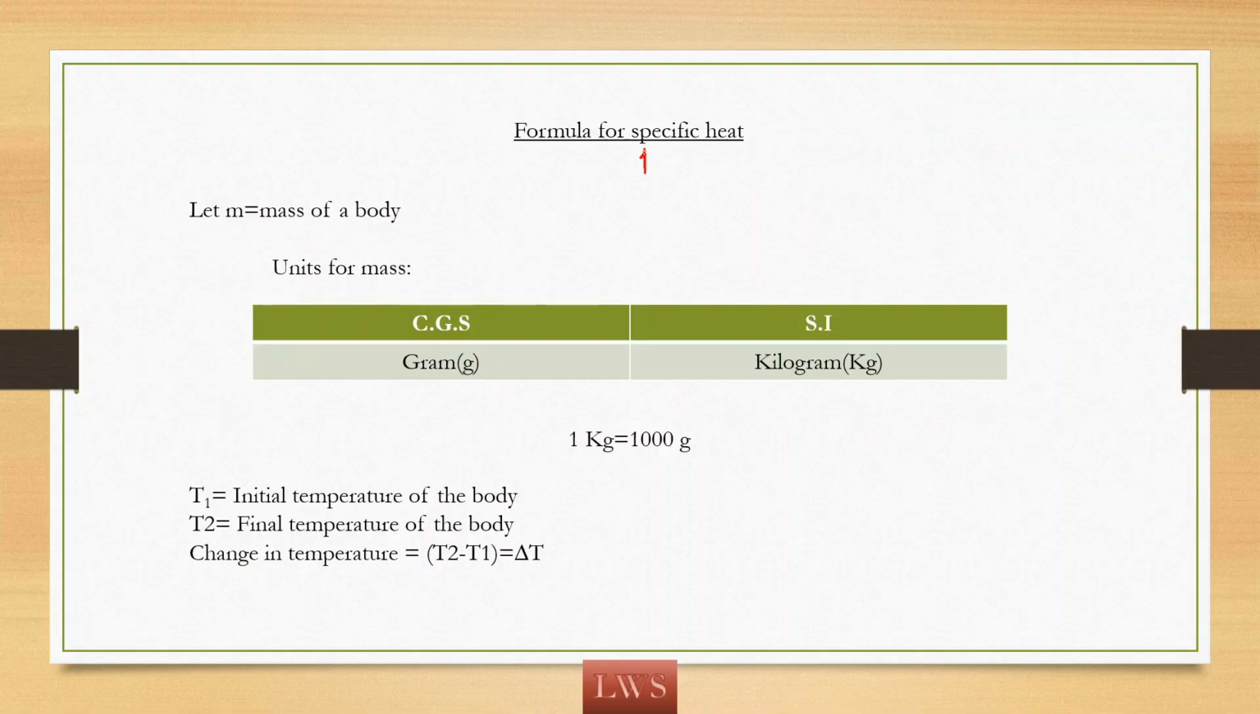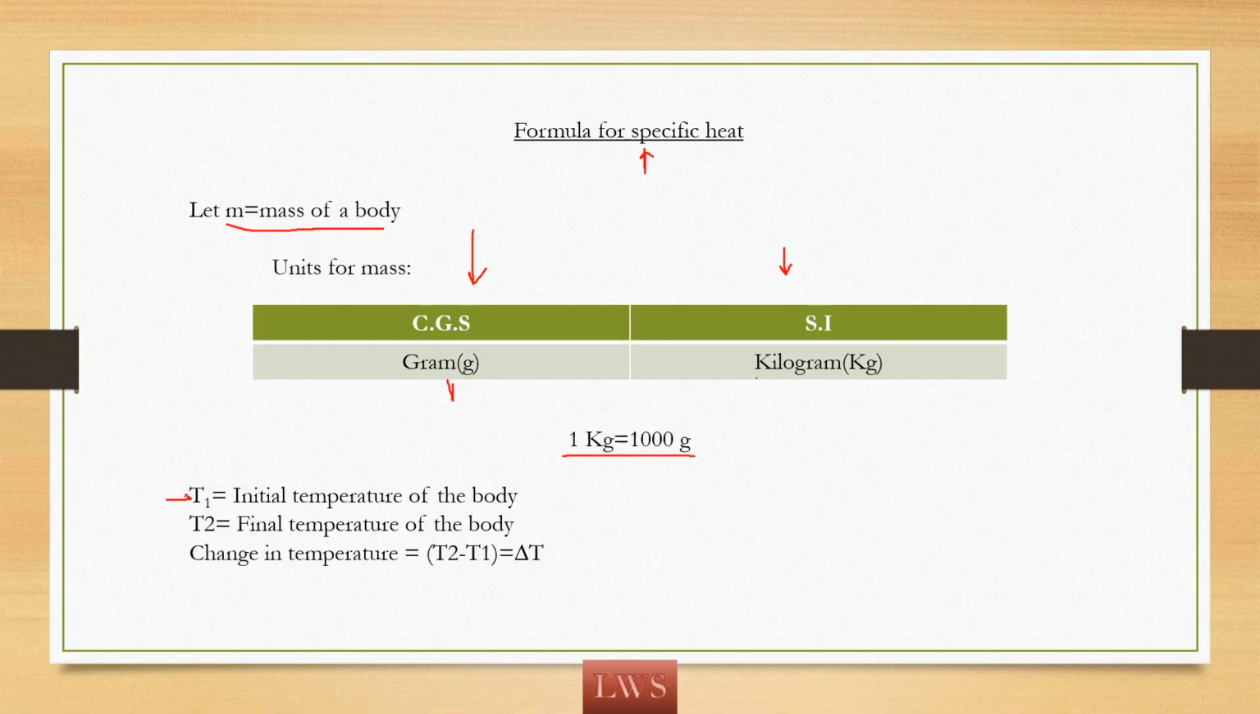Let us derive the formula for specific heat. To derive this formula, I am introducing a few terms. Here M means the mass of a body. We know that we measure mass in CGS and SI units. The CGS unit is gram and the SI unit is kilogram. We know 1 kilogram means 1000 grams.